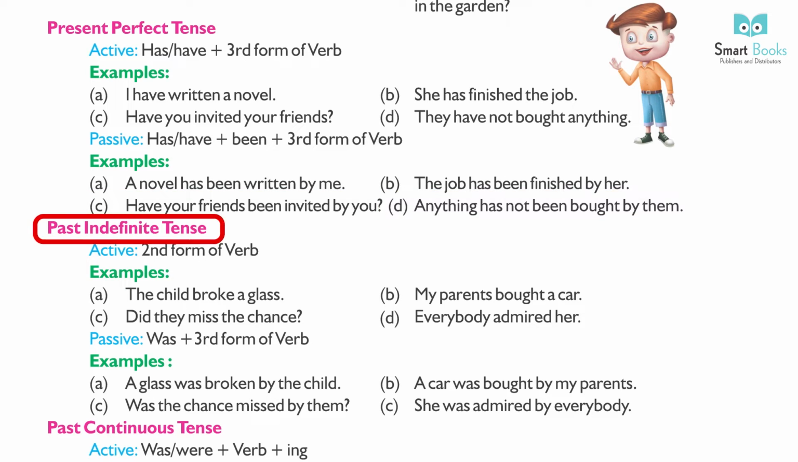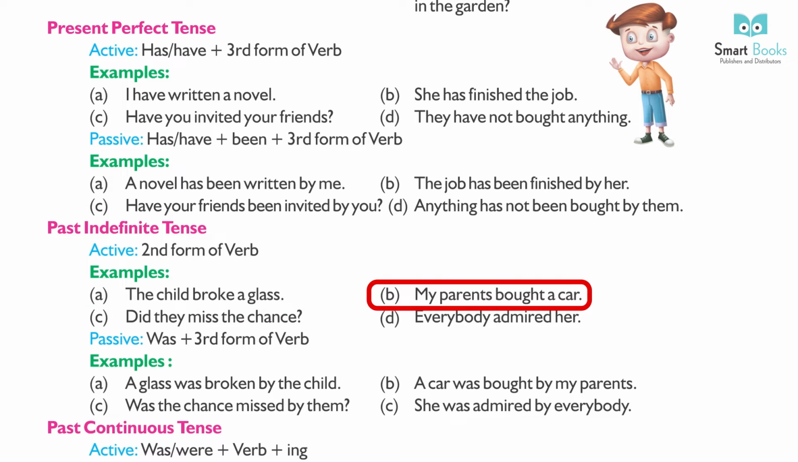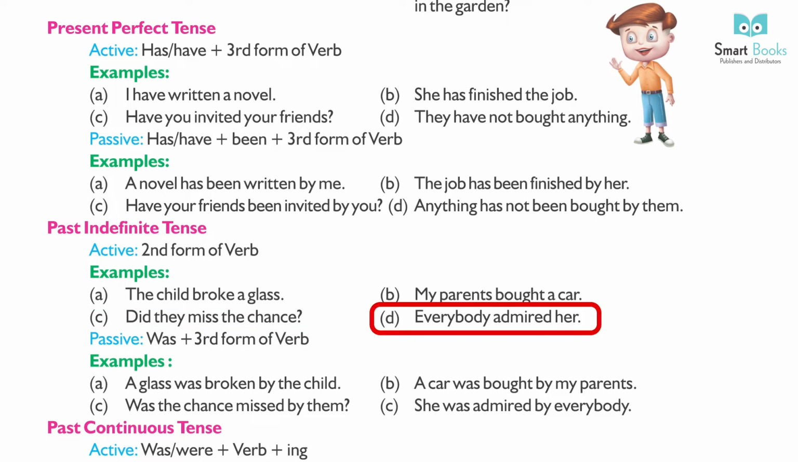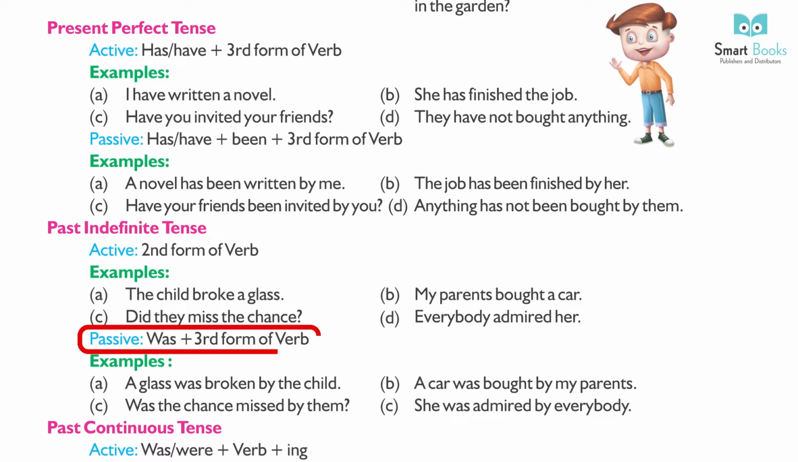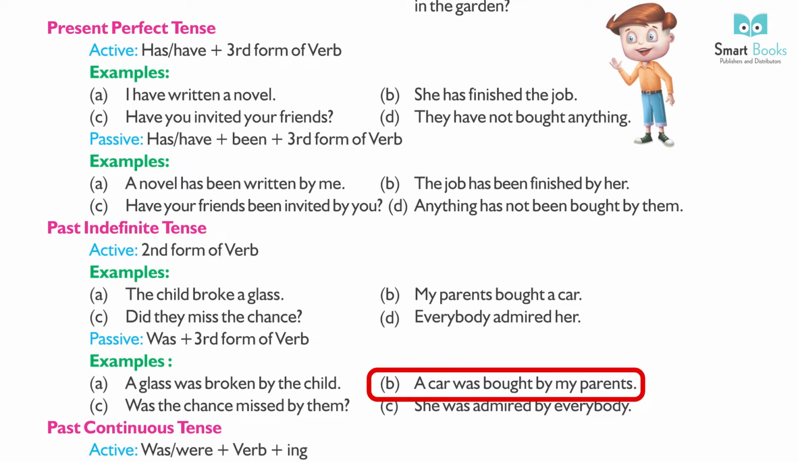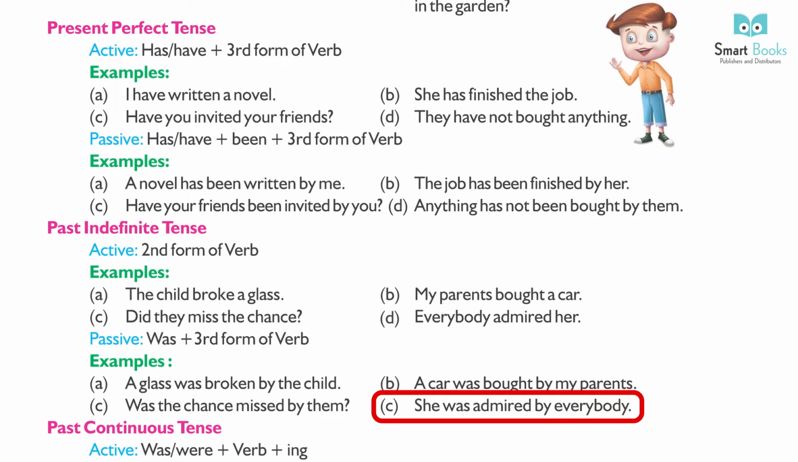Past indefinite tense. Active second form of verb. Examples, A. The child broke a glass. B. My parents bought a car. C. Did they miss the chance? D. Everybody admired her. Passive was, were plus third form of verb. Examples, A. A glass was broken by the child. B. A car was bought by my parents. C. Was the chance missed by them? D. She was admired by everybody.